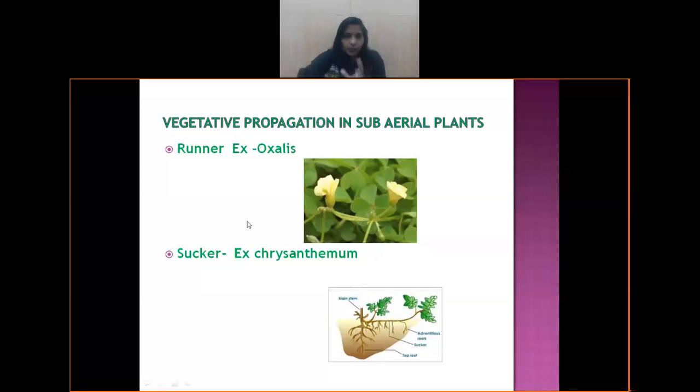The difference between the runner and sucker is that runner is completely on the soil, whereas in case of some sucker, some portion of the stem goes below the soil and some of it remains on the soil. So the portion which is remaining on the soil will have the leaf as well as the adventitious roots. This portion will detach as it keeps on growing. The portion will keep on detaching and it will germinate into a new plant. Like this, many plants will be produced. Example for sucker is chrysanthemum.